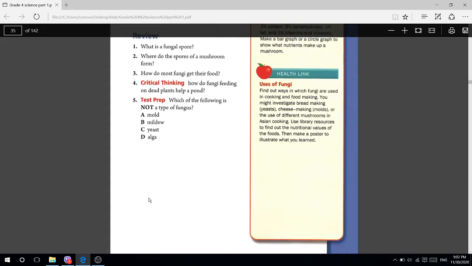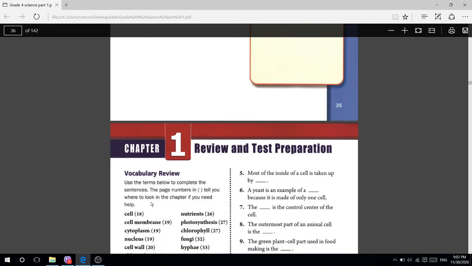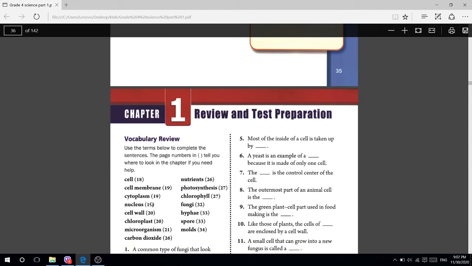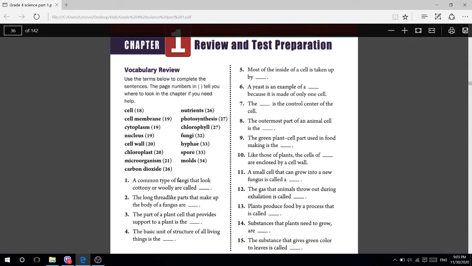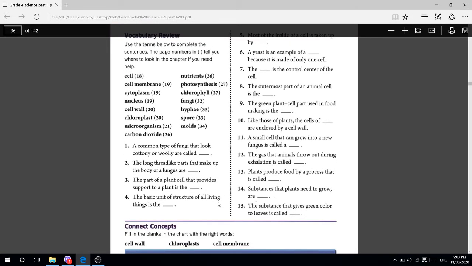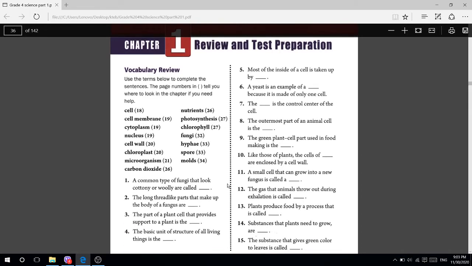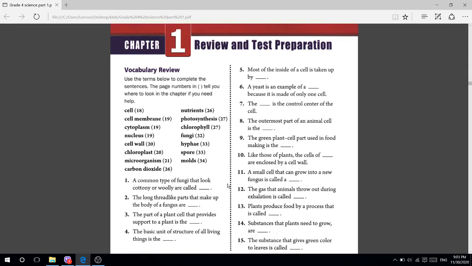Go to this page. We have 15 questions and you should know all of them because it's very important. If you know those questions, it will help you answer the questions in the exam.